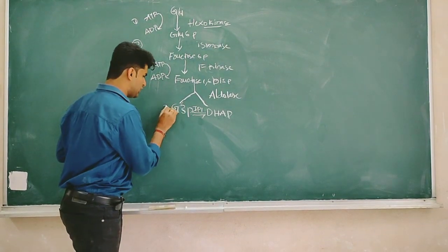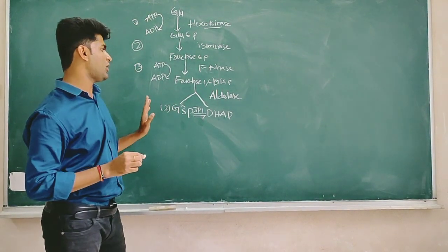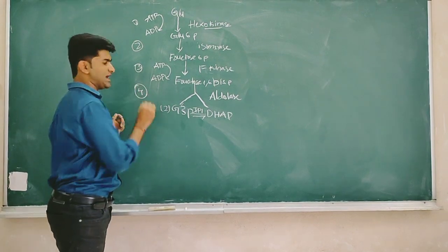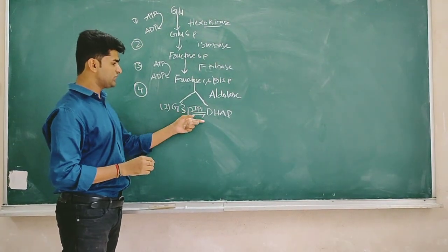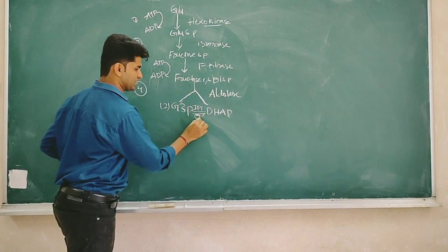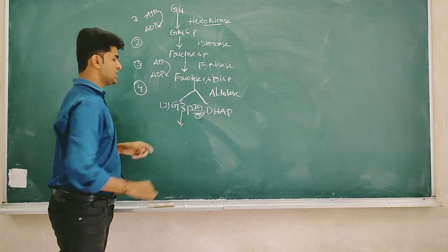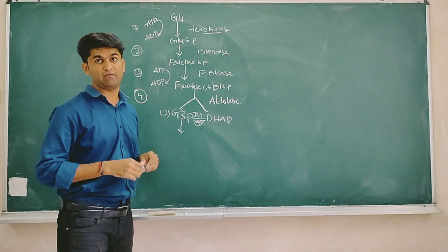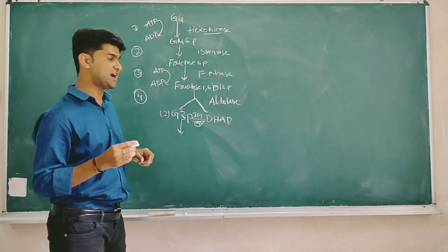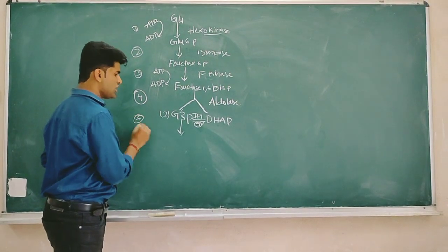Now finally, 2 molecules of G3P have formed in the cleavage reaction, that is the 4th reaction. The 5th reaction is the isomerization reaction. Now the 6th reaction: these 2 molecules of G3P will undergo an oxidation reaction. That is the 6th reaction, the oxidation reaction.